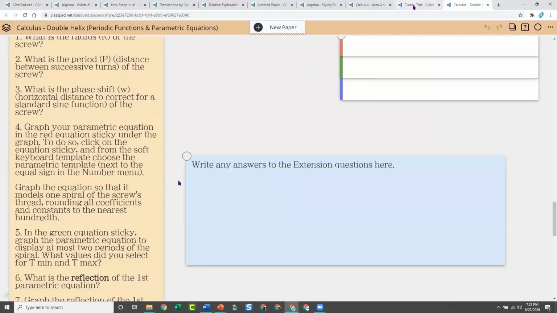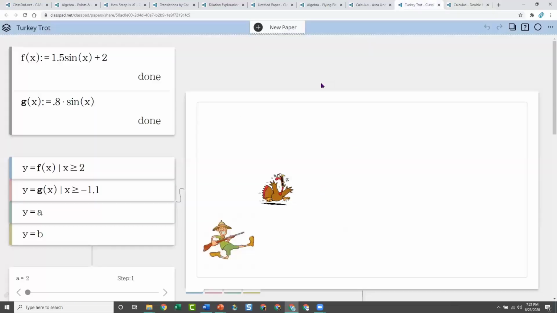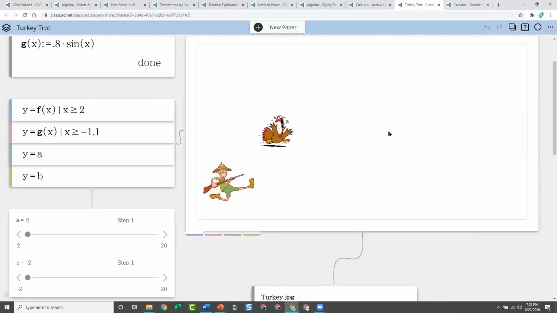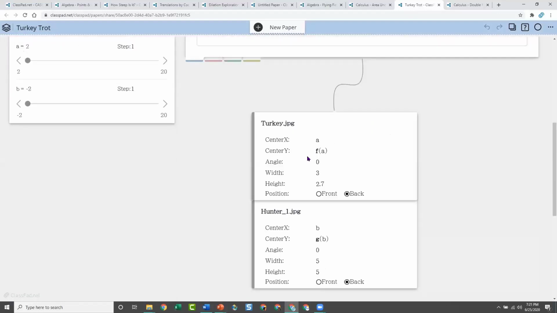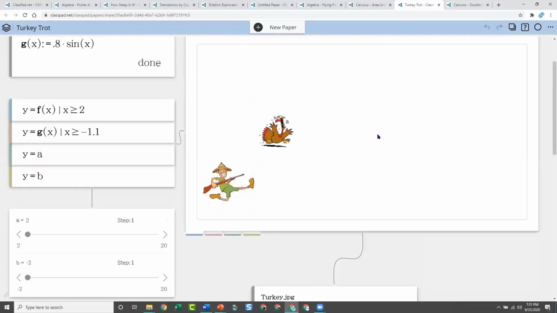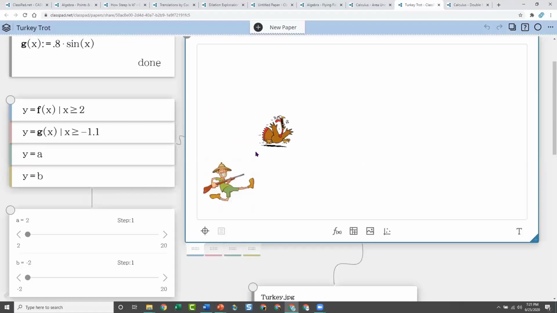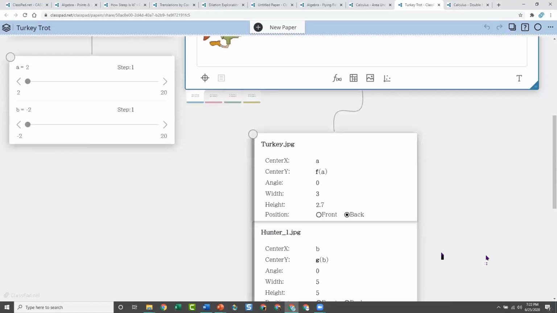And I wanted to end with just a fun one that I created for Thanksgiving, I think, obviously, just to show you, it's fun. So this is 2 pictures. So I have 2 pictures. So you can put several pictures on one graph, right? So this is really 2 images on one graph.